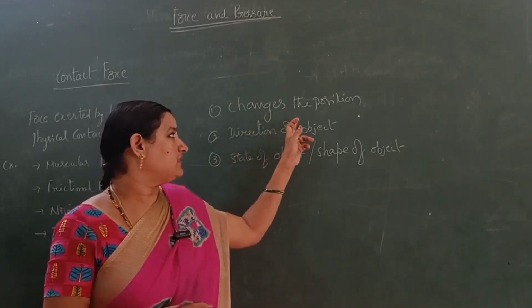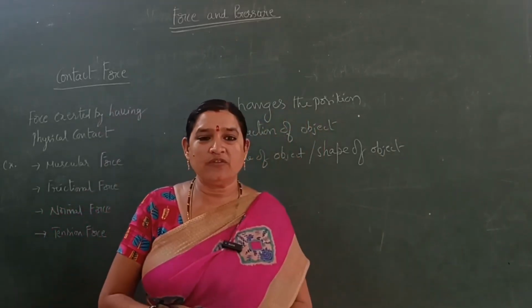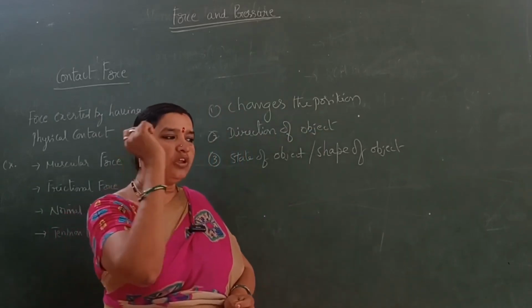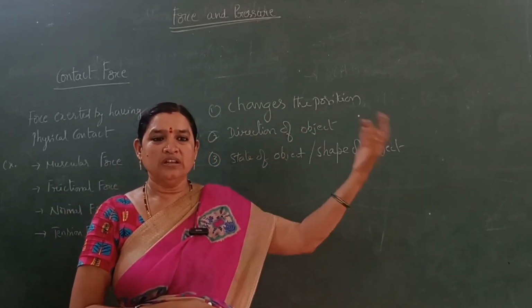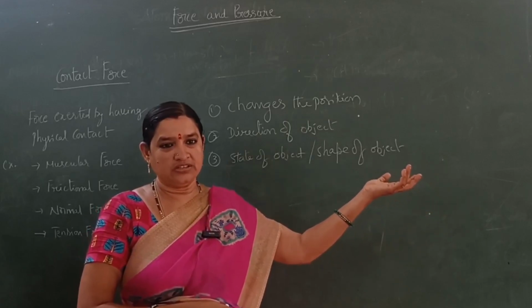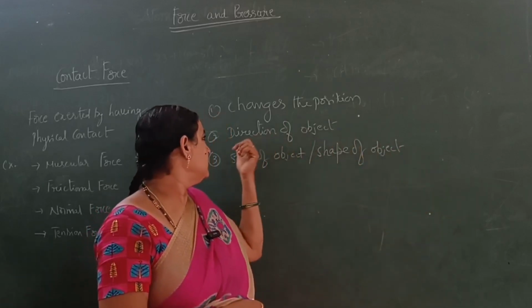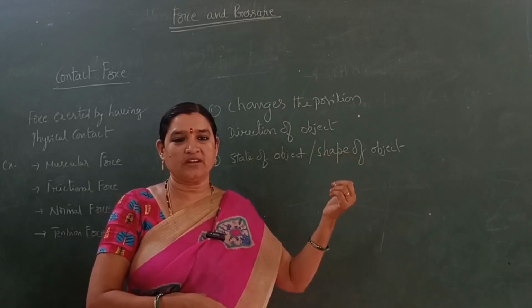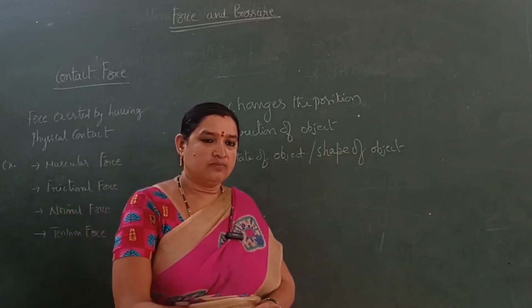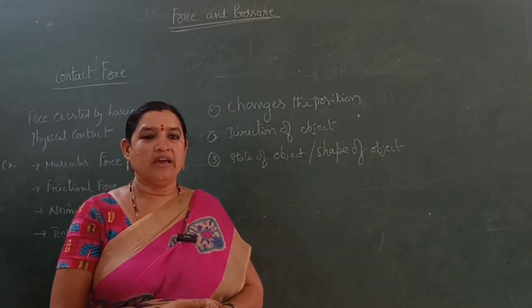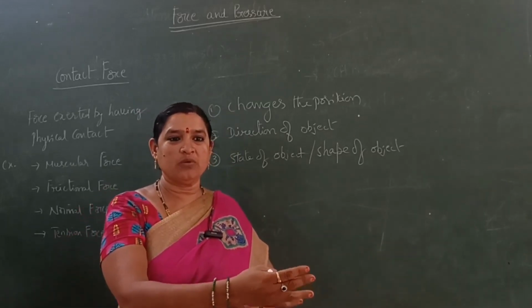For example, the first example, changes the position of the object. If we throw a ball, first it is in one position, after throwing it is in another position. There is a change in its position. At the same time, the direction of the object. In football playing, a player applies force on the ball. Another player applies force on the ball.